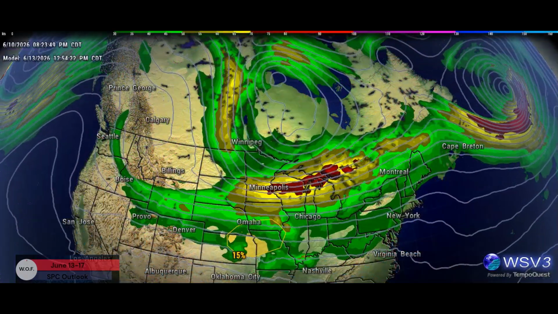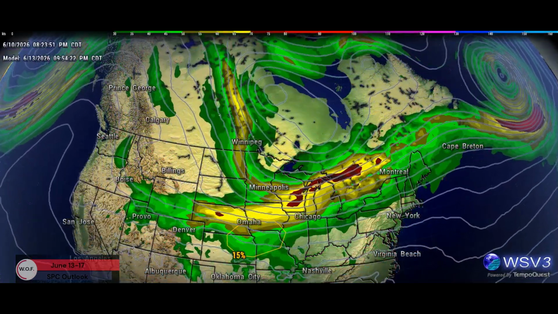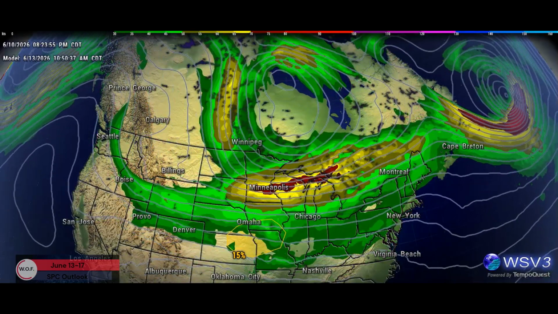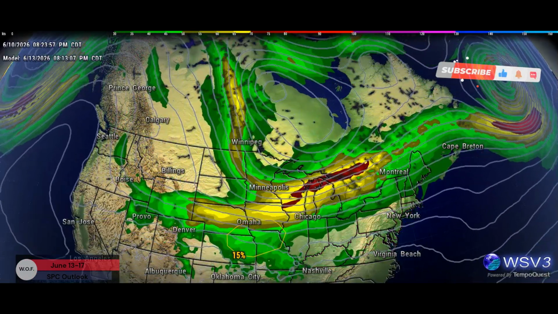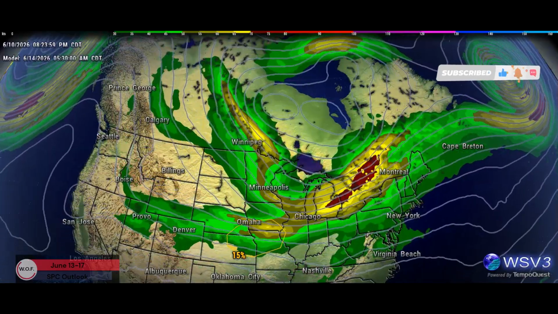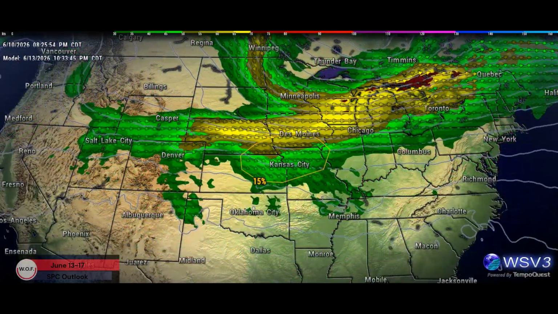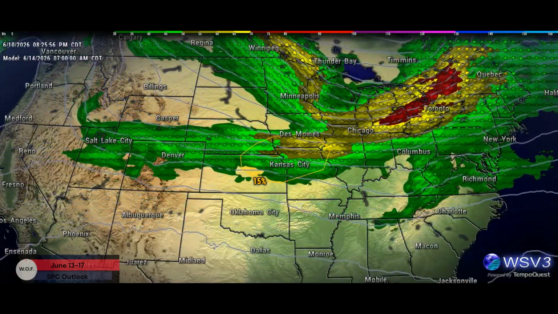On Saturday, the models are in generally good agreement in depicting a prominent mid and upper level low over Ontario, with a secondary, weaker low or shortwave trough across the northern Rockies. A belt of enhanced westerly winds in the mid-levels will reside to the south of those features from the northern plains through the Great Lakes.